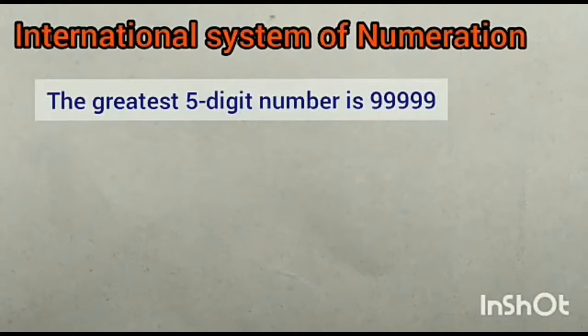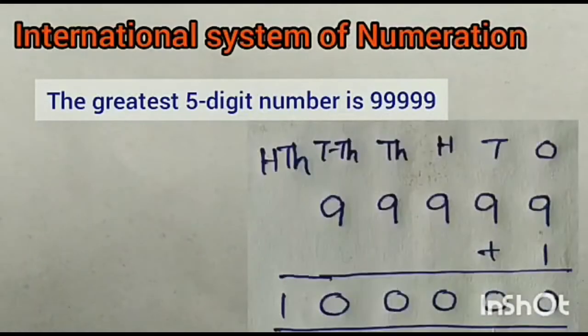Now, can you tell me the successor of 99,999? If you add 1 to this number, you will get the successor of 99,999. If you observe here, we are getting a new place value.